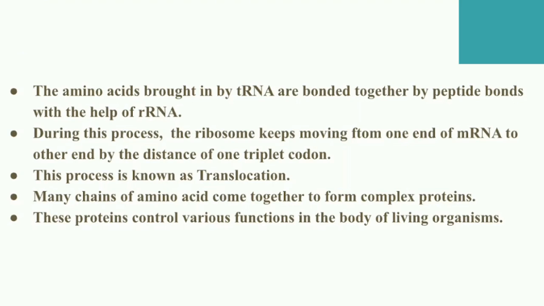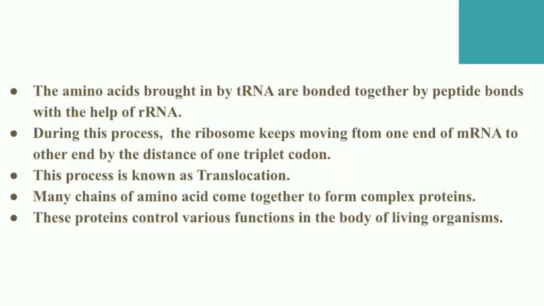These chains of amino acids come together to form a complex protein. We know that complex proteins serve various functions in our bodies. For survival we need these proteins, so these are the steps of the process of translation and translocation.